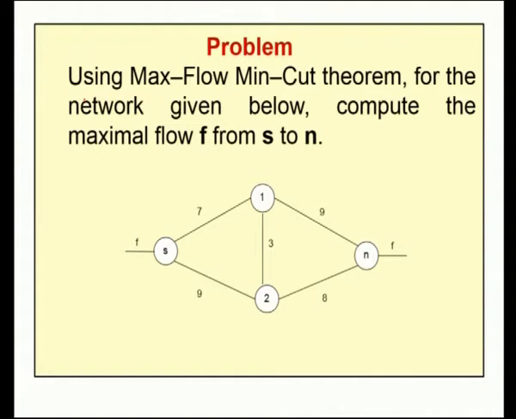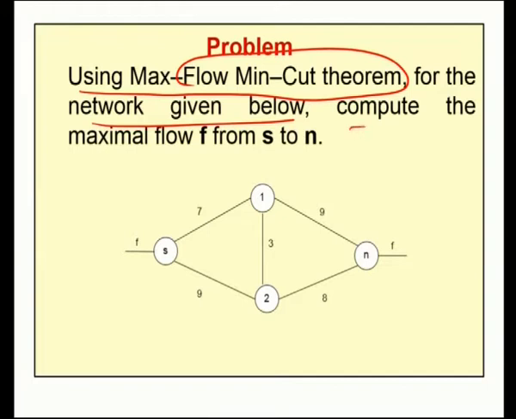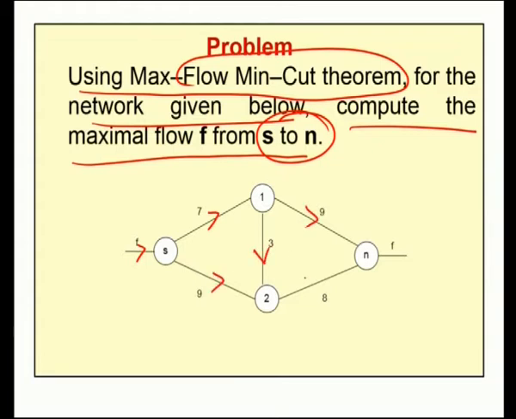Now, with the help of this Maxflow-mincut theorem, we can find the maxflow for a given network diagram. Consider the problem: using the Maxflow-mincut theorem for the network given below, compute the maxflow F from S to N. It is a directed network. For this network, our source node is S and our sink node is N. We are interested in finding the maximal flow from S to N. For that, it is enough to find the capacity of the minimal cut.